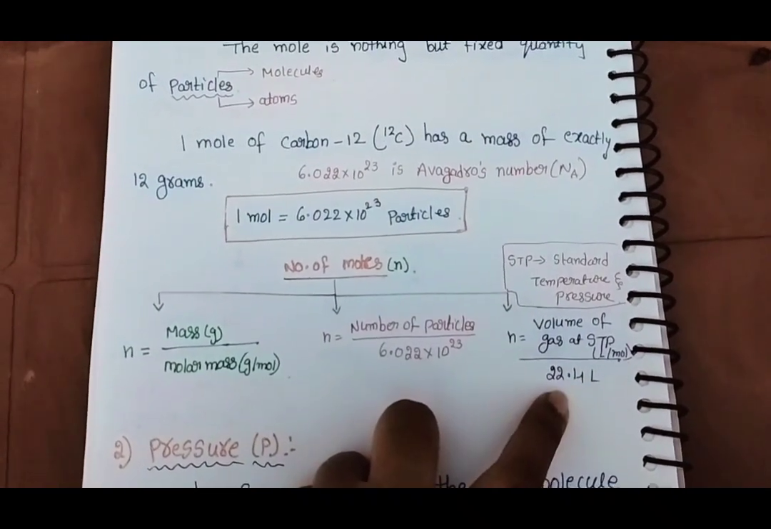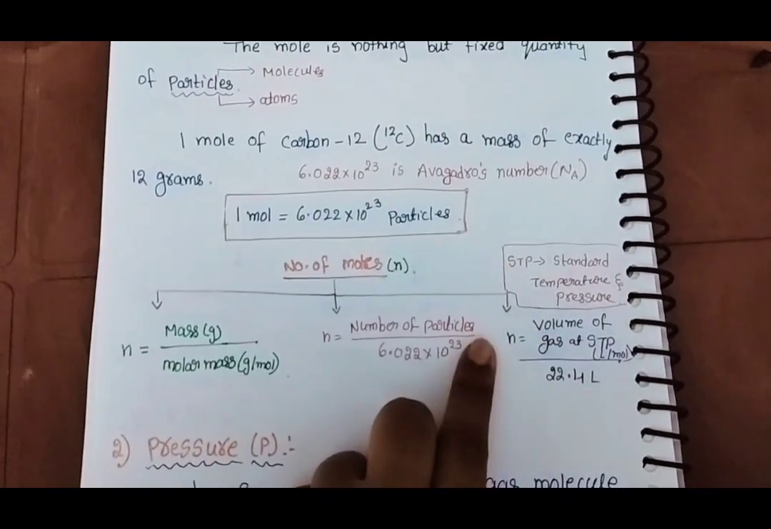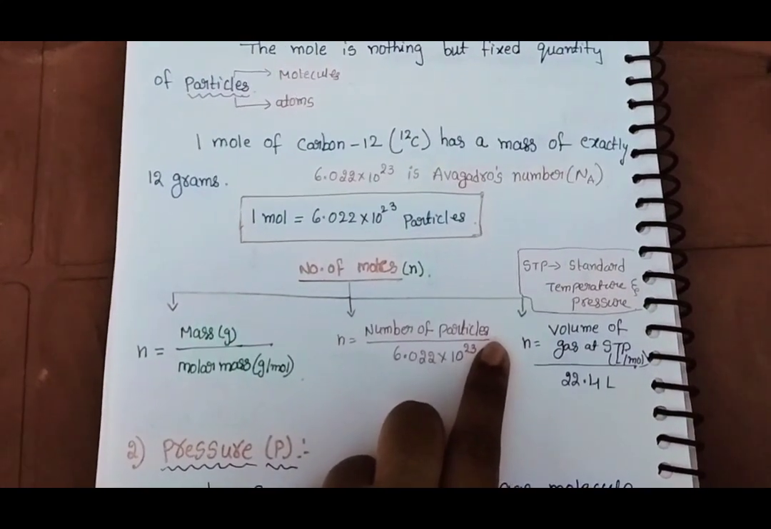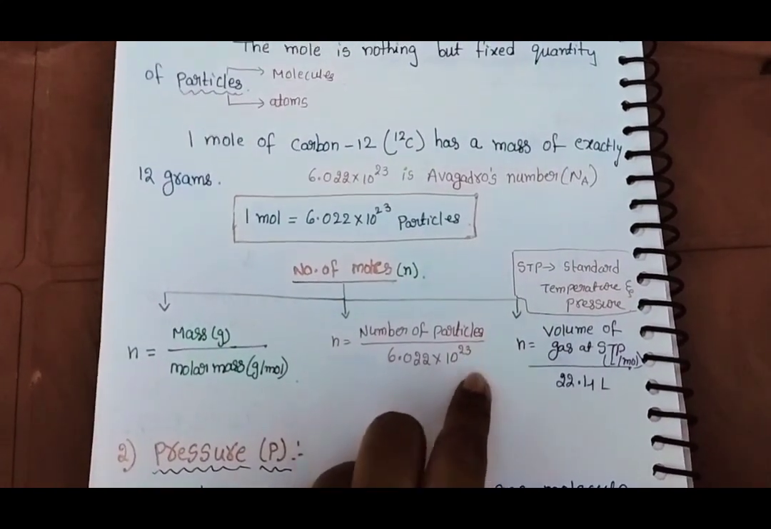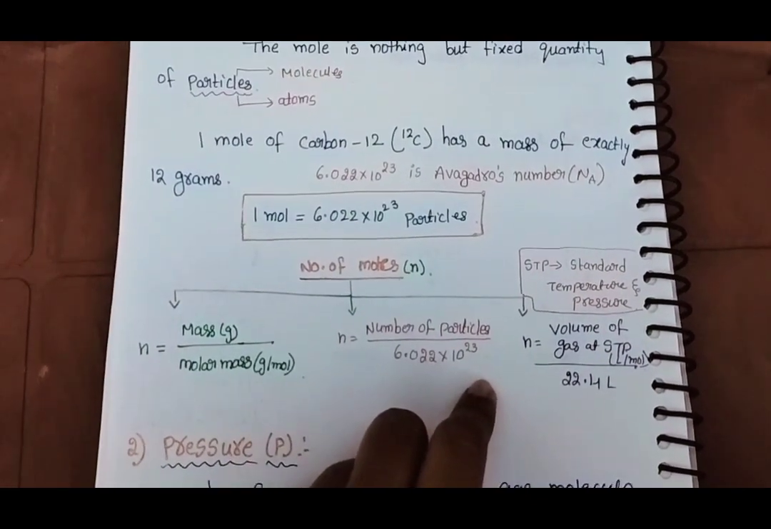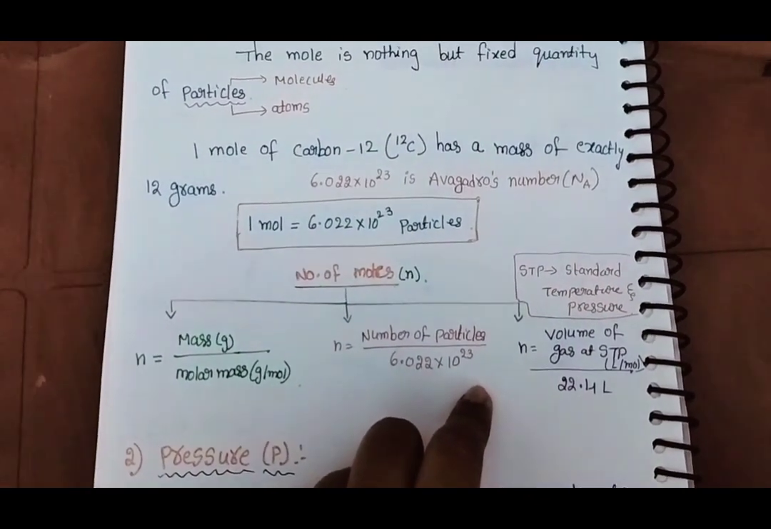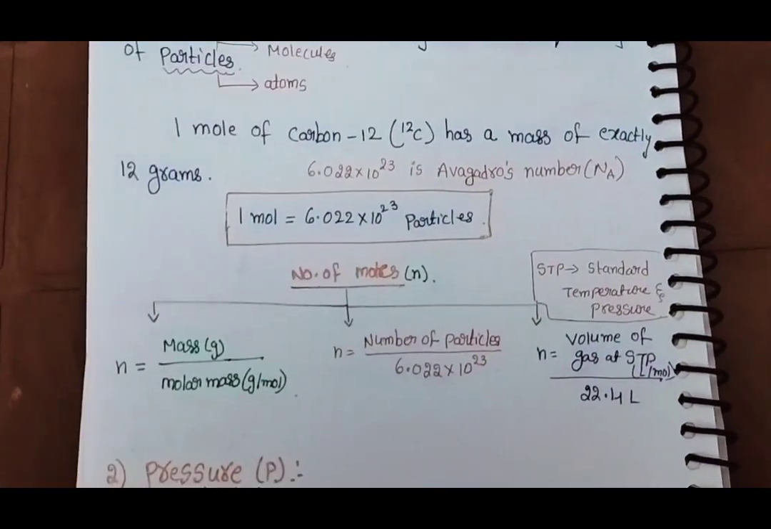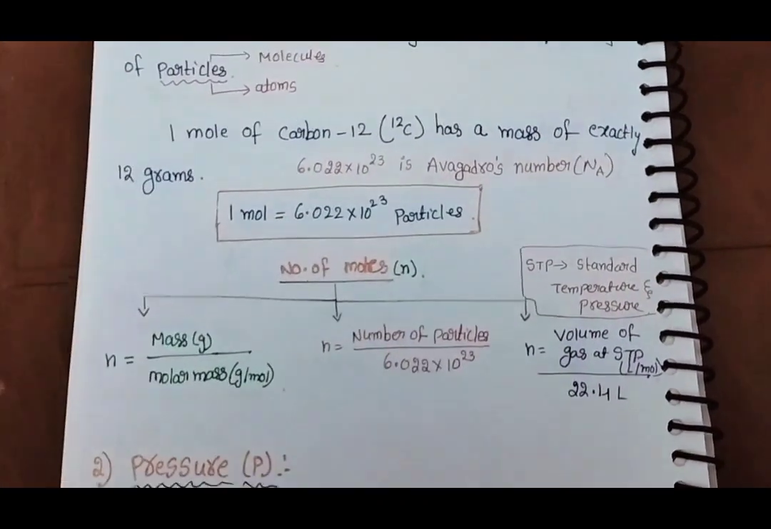Ma'am, how did they get 22.4 liters? At STP, standard temperature and pressure, the volume is fixed, that is 22.4 liters. Pressure is 1 atmosphere and temperature is 273 kelvins. Number of moles is 1 mole. Okay, these are the STP conditions.